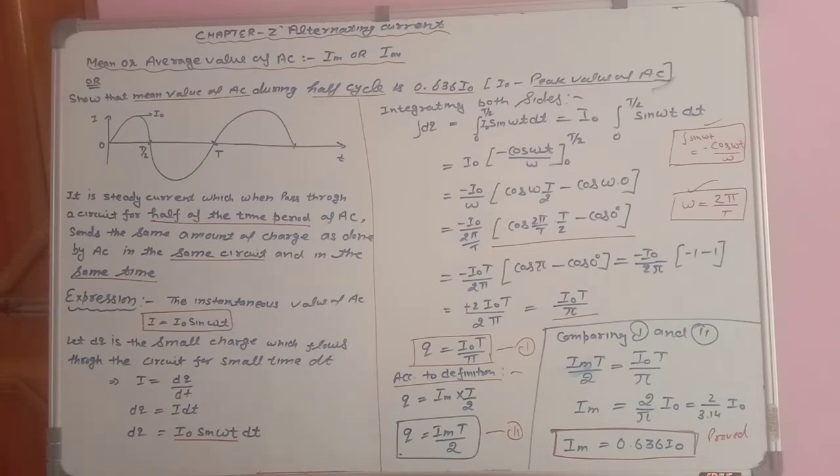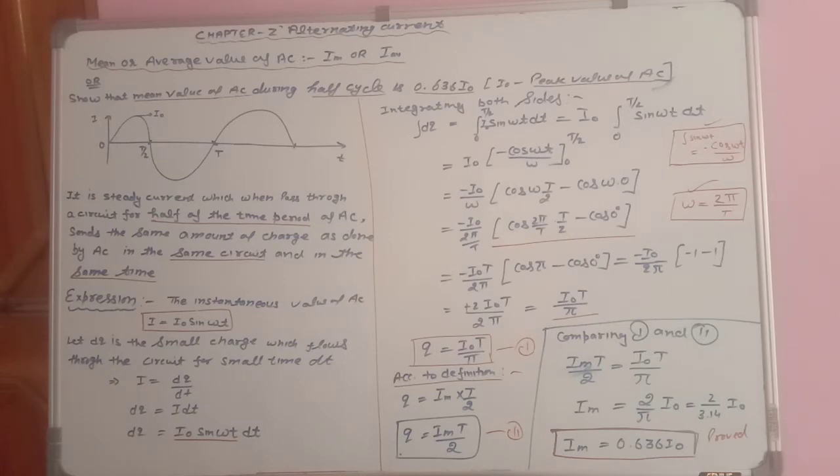In your notes you will get the difference between both, but let me just introduce that alternating current is the current in which its direction and magnitude change periodically. That means sometimes its magnitude is positive, sometimes negative. Positive, negative means it is changing periodically. And direct current is a current whose direction remains the same. Its magnitude may vary, but its direction remains the same. It is unidirectional. Get it?